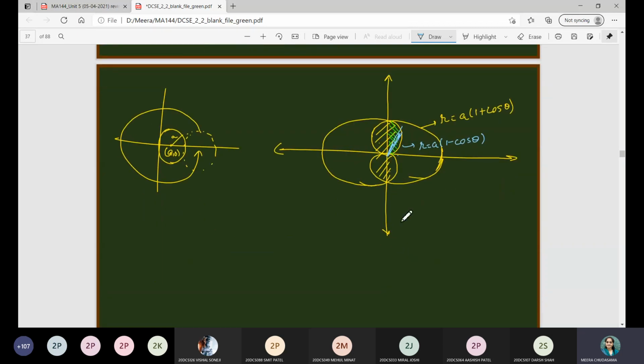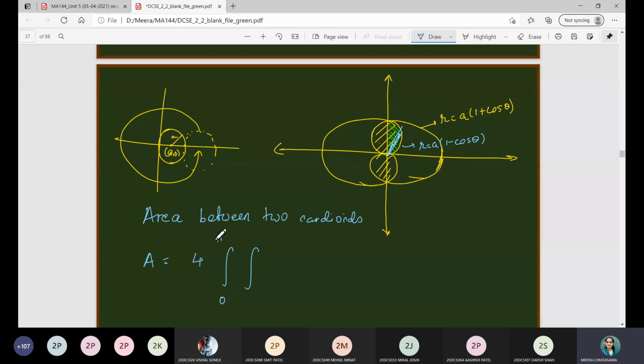So I will write here: area between two cardioids, A, is equal to 4 times the double integration.